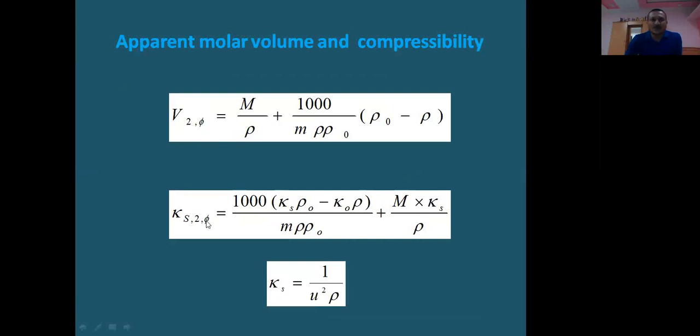The apparent molar volume and apparent molar isentropic compressibility of the solutions were calculated by using the standard equation and by using the densities and ultrasonic velocities and molarities of the solution.